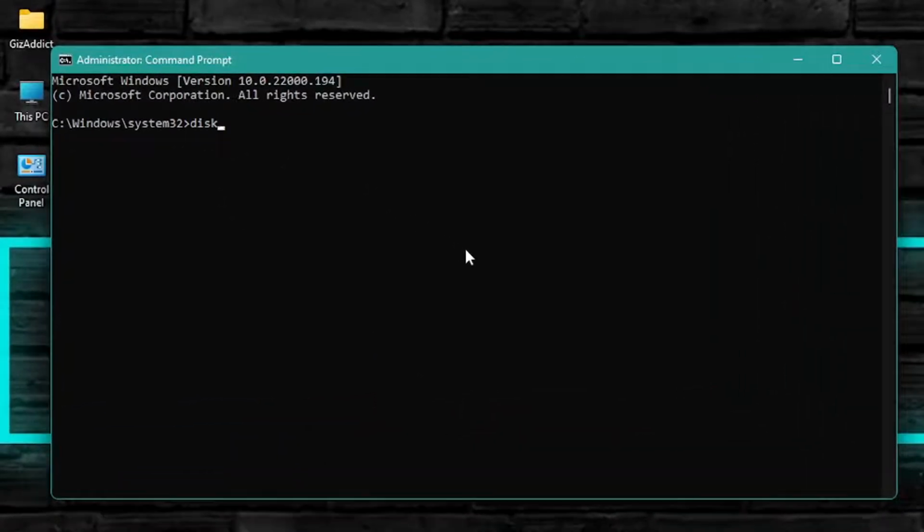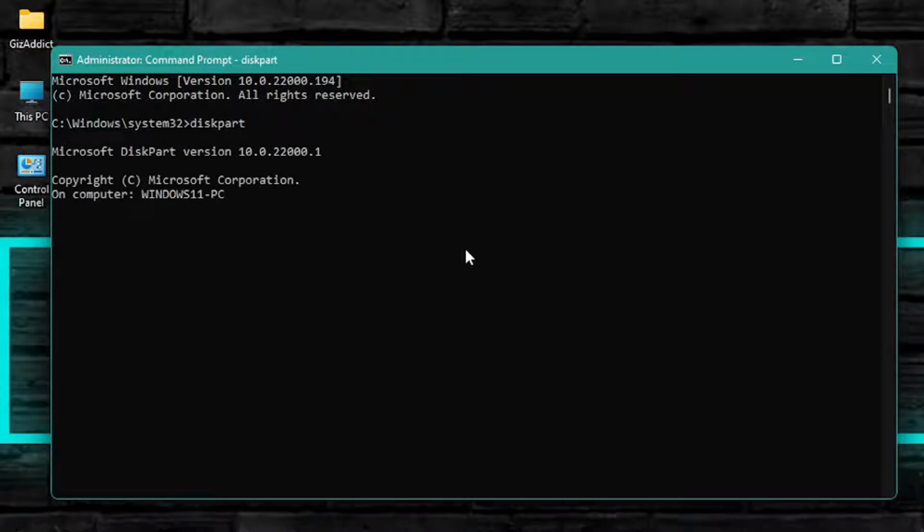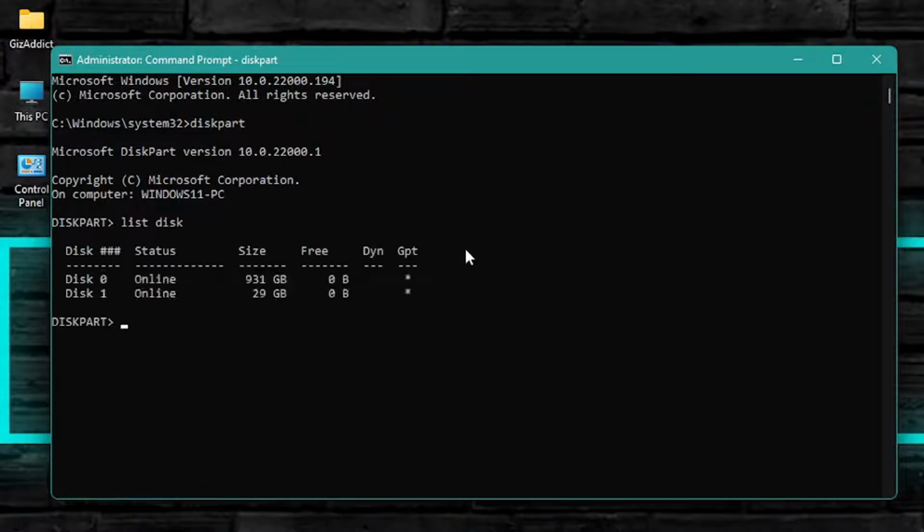Now type diskpart, then hit enter. Now type list disk. Now disk 0 is my primary hard disk and disk 1 is my pen drive. So type select disk 1 to select the pen drive. Then hit enter.